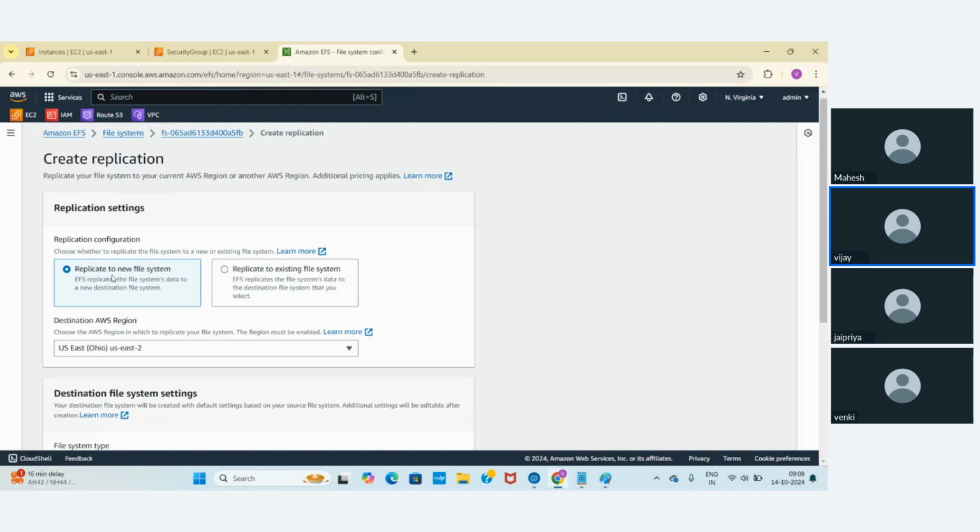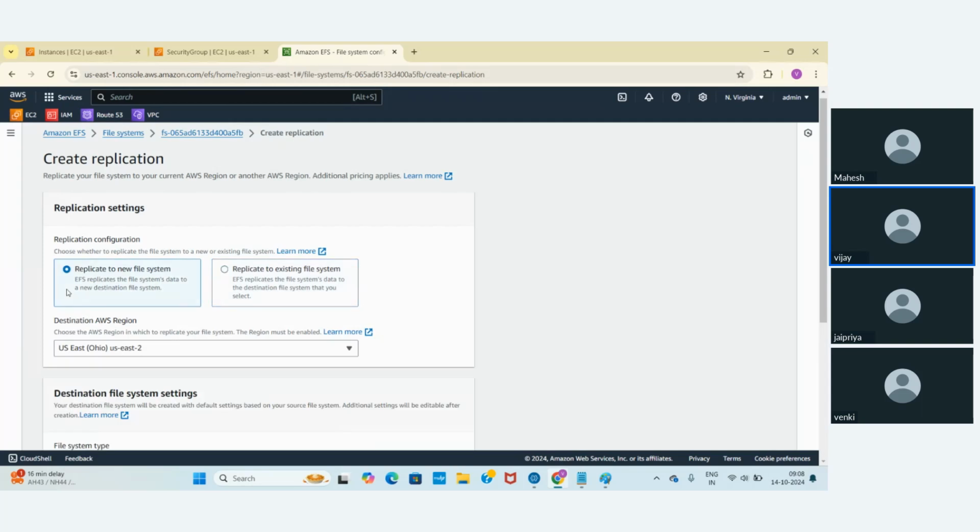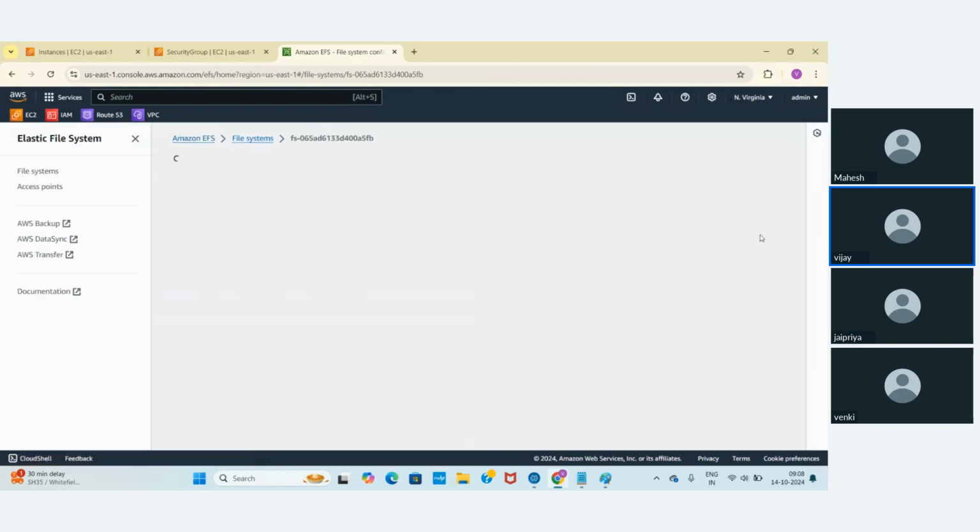So that means if you want to replicate to a new file system, it has to create a new file system and the data has to replicate, that will happen. Or if you want to replicate to an existing file system, we can also do that, the same way we did for S3. So in the time of disaster recovery, if you want to retrieve the data, replication is very useful. Okay, we come back and let's see whether it is available or not.